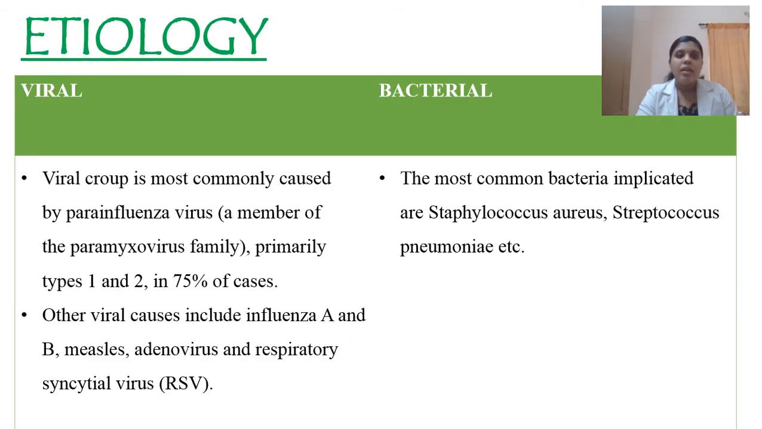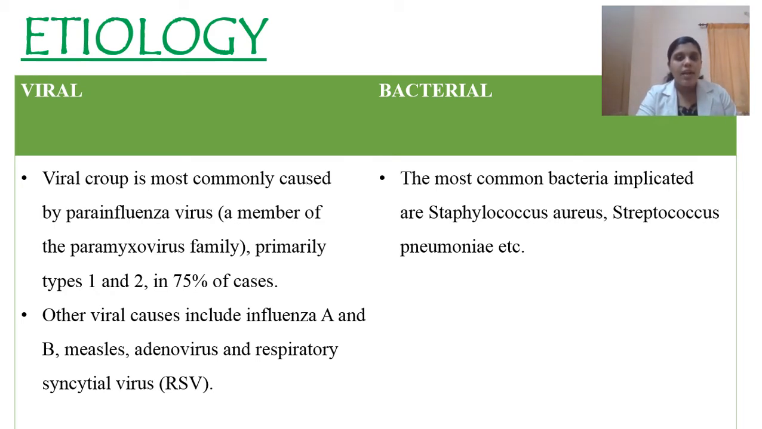Okay. Now we'll discuss the various etiological factors responsible for Croup syndrome. It is believed that Croup syndrome develops mainly due to viral infection, and sometimes bacteria are also responsible. The most commonly involved virus is the parainfluenza virus. Parainfluenza virus is a member of the paramyxovirus family, and usually type 1 and type 2 are responsible for the development of Croup in 75% of cases.